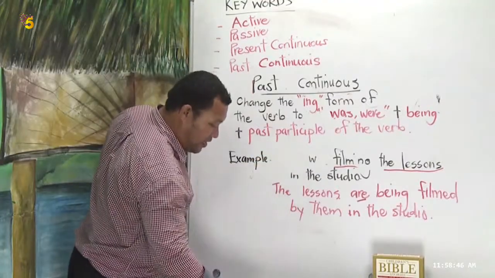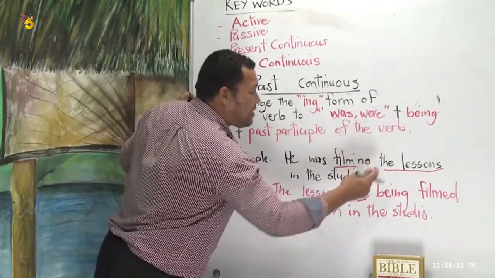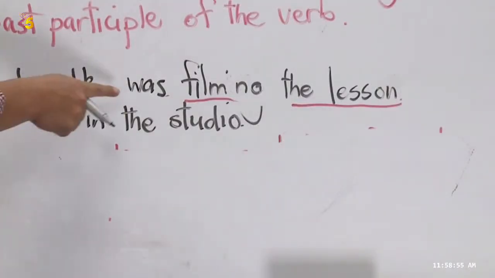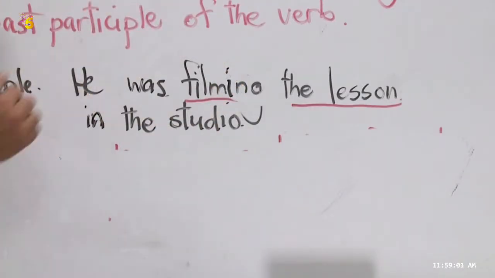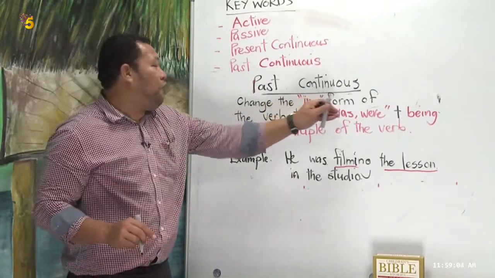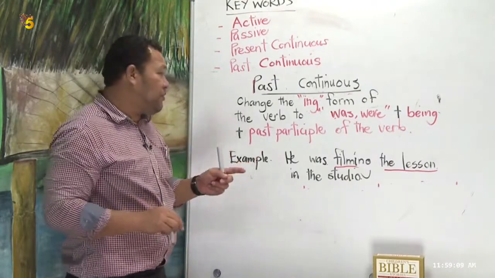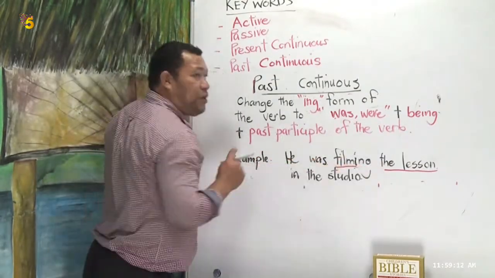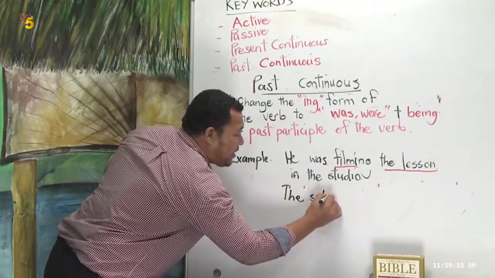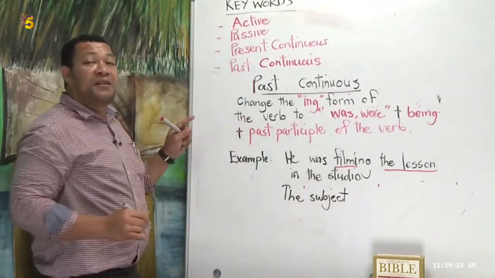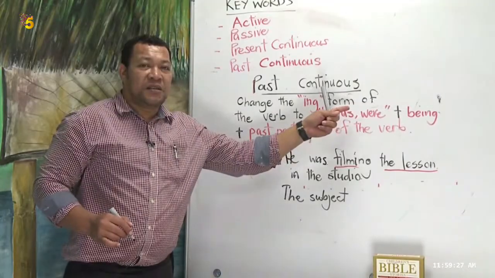A singular one. He was filming the lesson in the studio. And the rule says change the ing form of the verb to was or were plus being plus past participle of the verb. Right. Our new subject is the lesson. Look at the subject. The subject is now singular. So which of these two words would be used? Was or were?